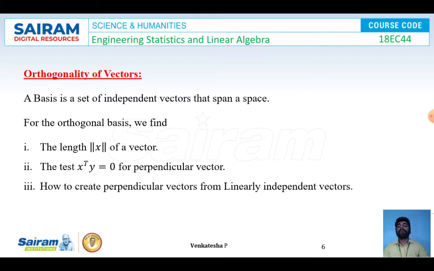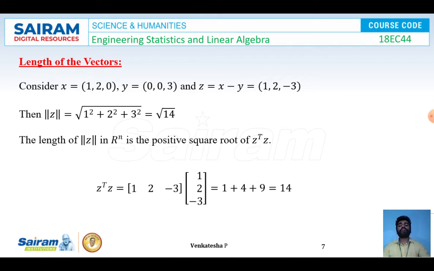Orthogonality of vectors. A basis is a set of independent vectors that span a space. So these kinds of vectors will be called orthogonal vectors. Now by using the orthogonal basis we can find the following. The first one: we can find the length of the vector x, which is denoted with the notation norm of x. Second, we can test x transpose y equal to 0 for perpendicular vectors. Third, we can create perpendicular vectors from linearly independent vectors. Now, how to find the length of vectors.